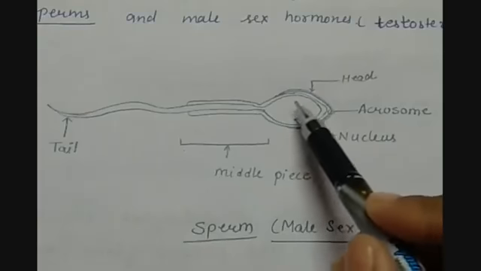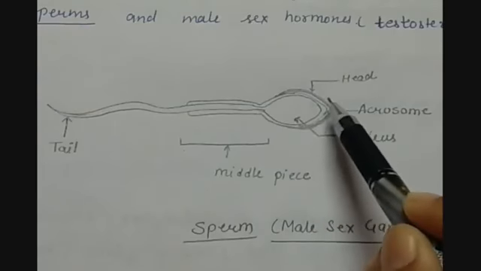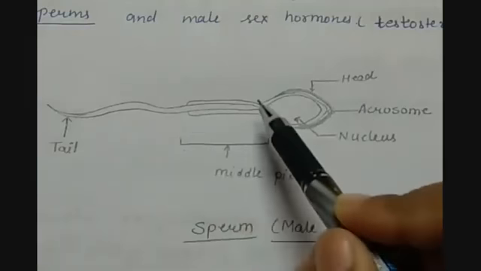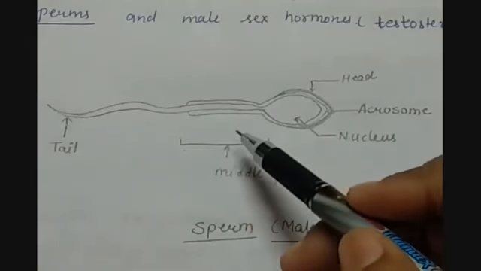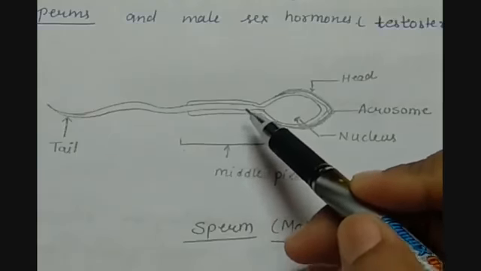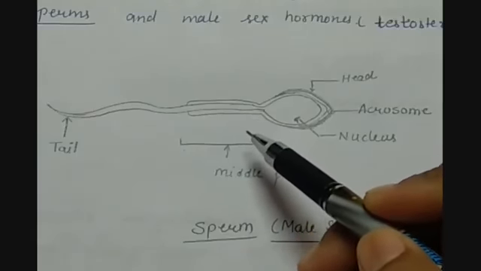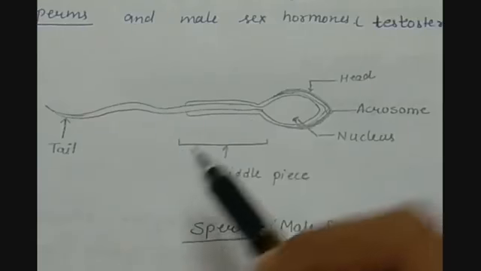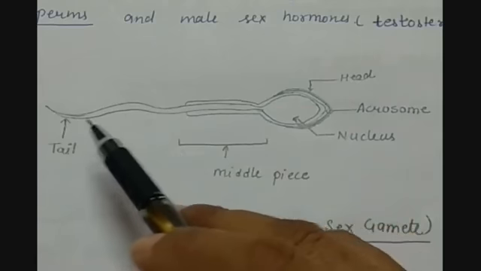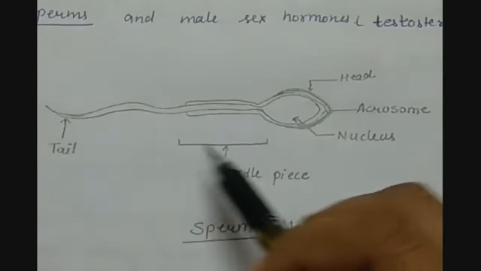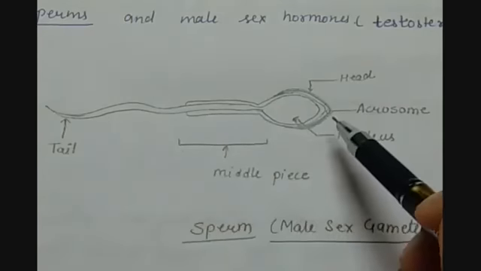This is its nucleus, in its head, and this portion is its middle piece, which contains many mitochondria so that it gets the energy to move further in the female's body. This tail is the last part, and with the help of this tail or flagellum, the sperm is able to move very fast and rapidly.